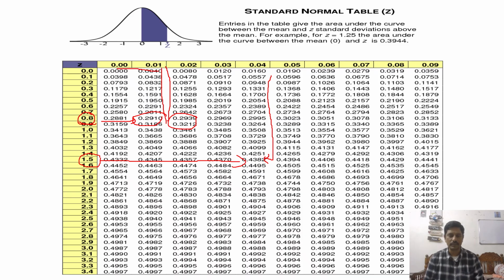There is no need of calculation. The beauty of normal distribution is there is no need of doing the integration. Actually, to find the probabilities, we need to do the integration for the corresponding function. But it is very tedious to do the integration for the corresponding function in normal distribution, because the formula is e to the power of minus 1 by 2 into x minus mu by sigma whole square. So it is very difficult to calculate by actual integration. So we need to use this table for calculating the areas, right?